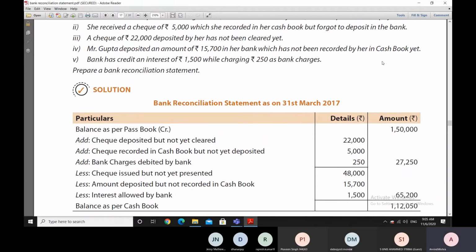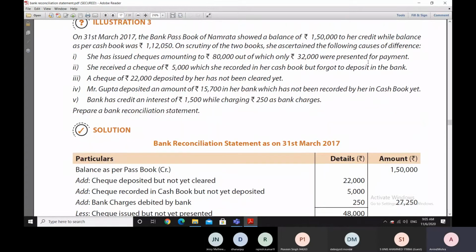So 80,000 checks, but out of the 80,000 checks, 32,000 were presented. How much was not presented, we have to calculate that. So we reduce 32,000 from 80,000 and we come to a figure of 48,000, which means that 48,000 worth of checks have not been presented for payment by those people to whom we have issued the checks. Not presented for payment means they have not presented for payment to their bank.